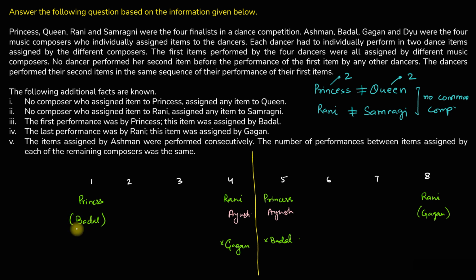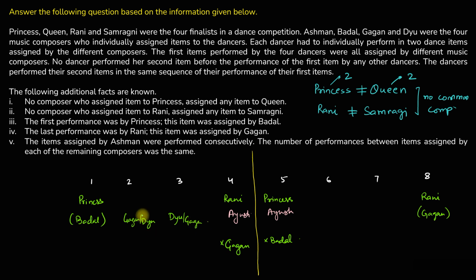So if this is Badal over here, what is the other dance that Badal can assign? Badal should now assign dance number 6, because in the first 4 we have Badal and Ayush. Apart from Badal and Ayush, we have Gagan and Dew. So we'll have either Gagan over here or Dew over here, and likewise either Dew over here or Gagan over here.